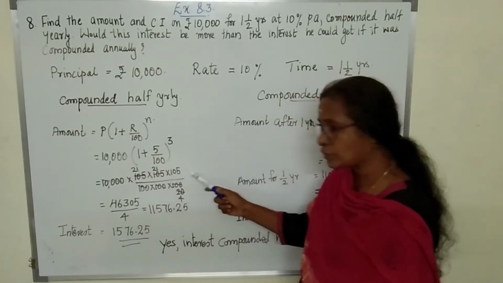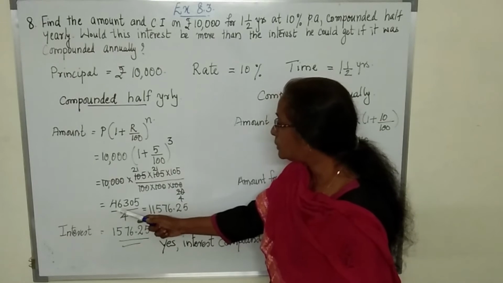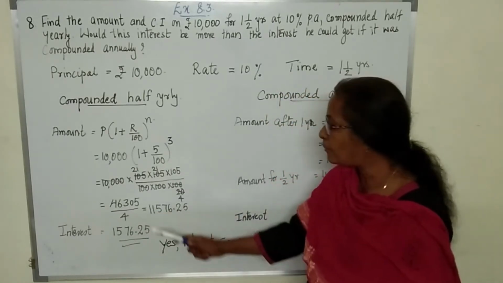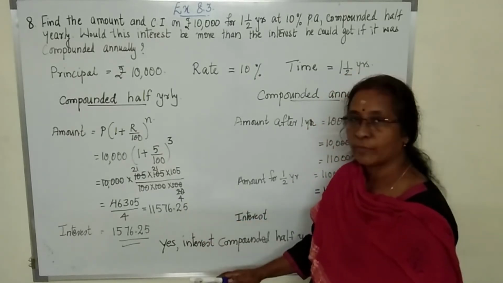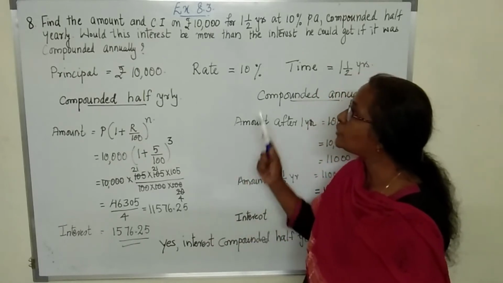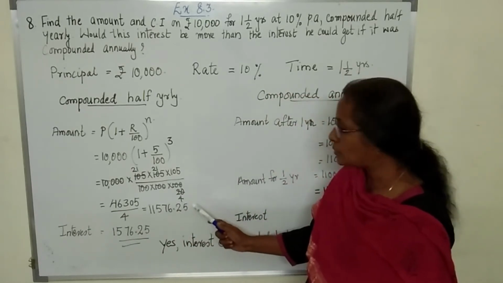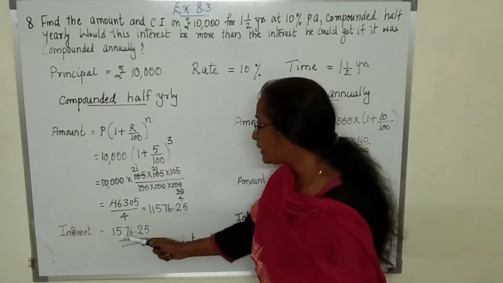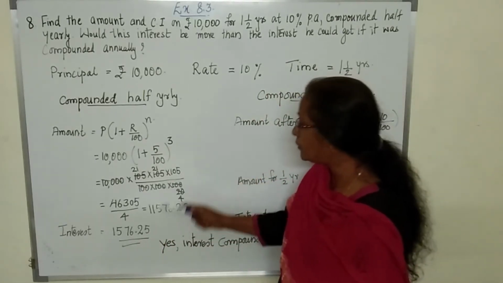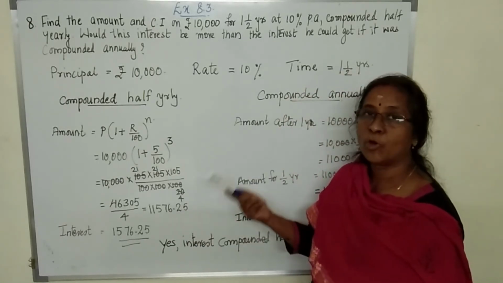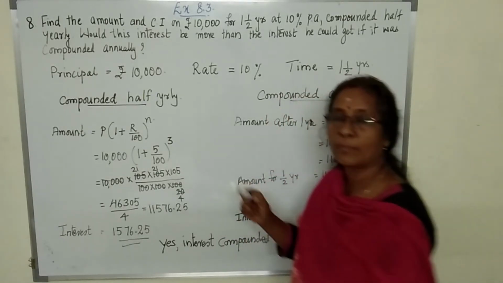So when we substitute the values and simplify it, we get 46,305 upon 4, which is equal to 11,576.25. This is the amount. We are asked to find out the interest. So interest is equal to this minus 10,000, which is equal to 1,576.25. Now you are asked to find out whether this interest will be more or less if the interest is compounded yearly.